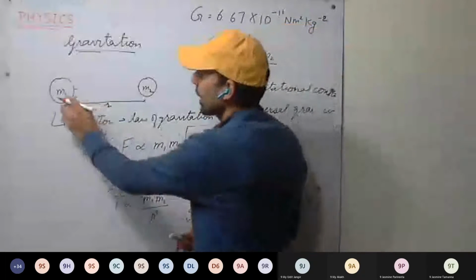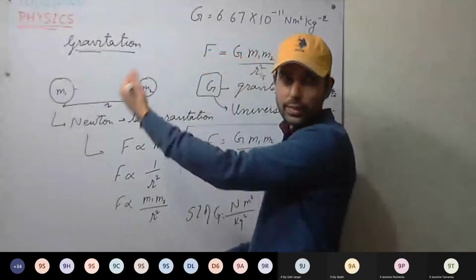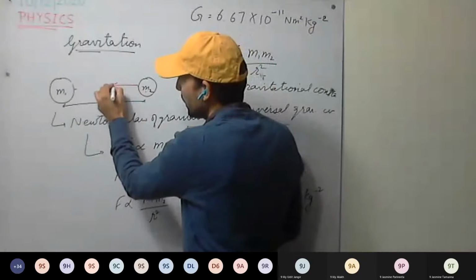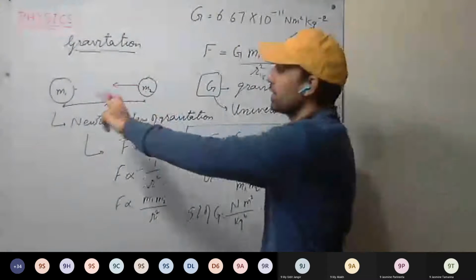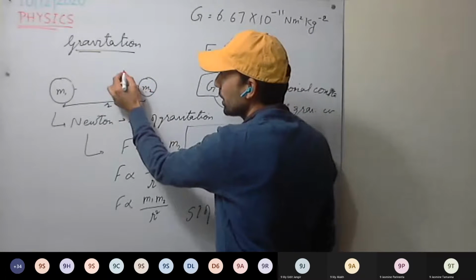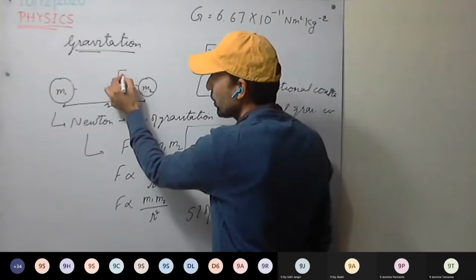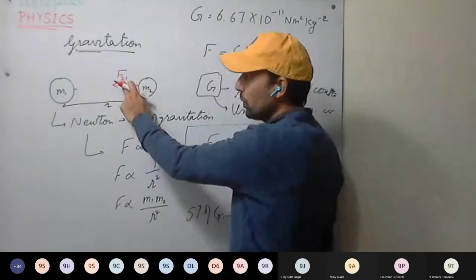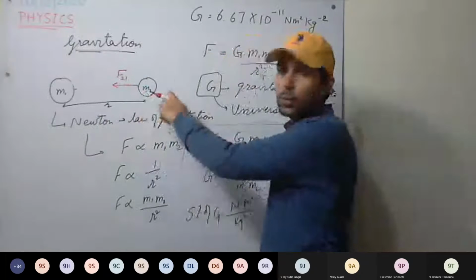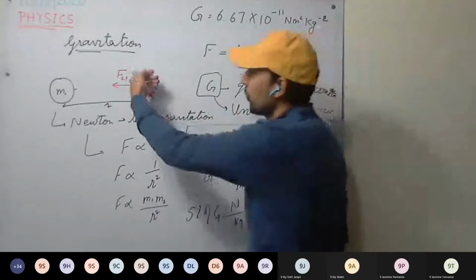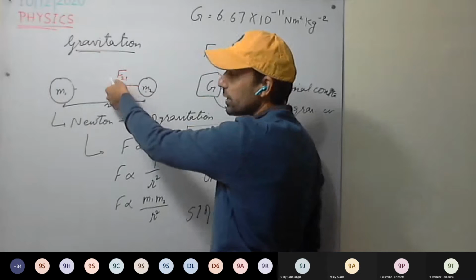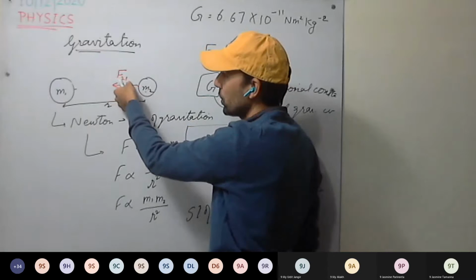So see here, first take M1 body. It will be attracting M2 towards it. So there will be force on M2. That force means force on 2 due to 1. This is clear? M1 body will be attracting M2 body towards it, so there will be force on M2 towards M1. This force we can denote as F21, force on 2 due to 1.